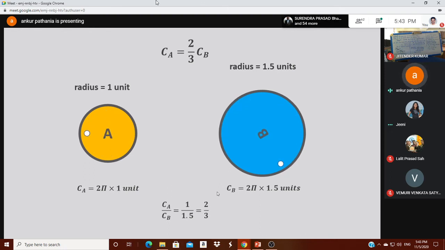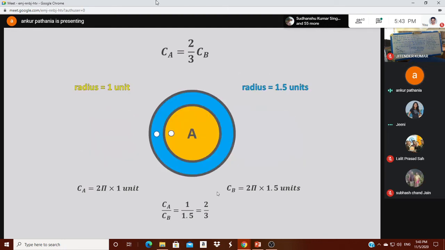Now I have given a spin to both these circles. Now I'm giving it again a spin. Now what we can see here is that the length traveled in B is equal to the circumference of circle A. If we keep these circles together and give a spin to both, we can easily find that on completion of one complete revolution by circle A, circle B has completed only 2/3 of a rotation. This is the case when both these circles are separate.